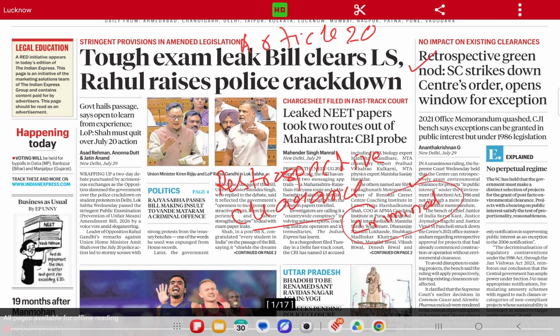For example, if today I pass a bill in the Parliament and I say that the bill will be applicable from, let's say, 1/1/2010, so if I backdate the applicability of any law, it is called a retrospective law. Now, under Article 20, the Constitution of India says that no criminal law can be made retrospective.